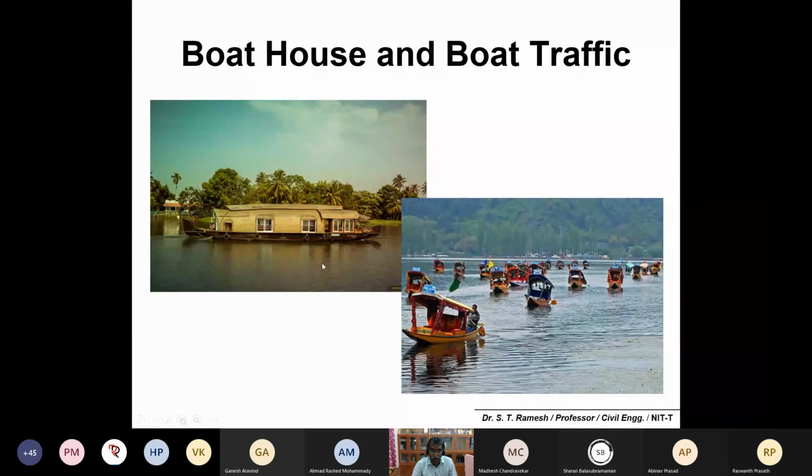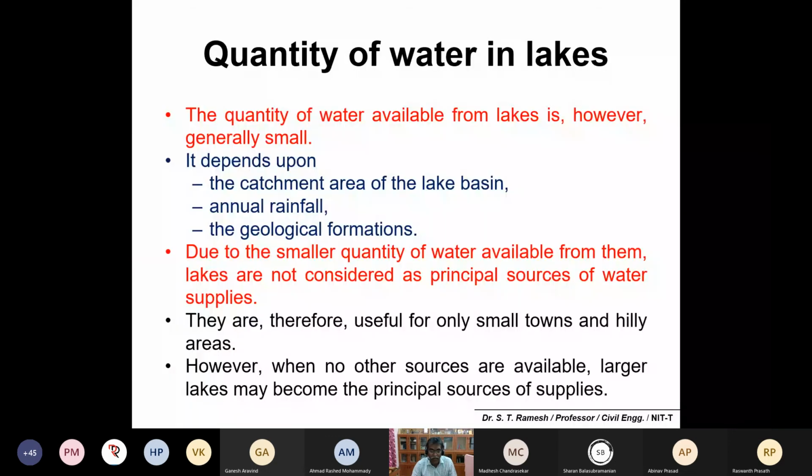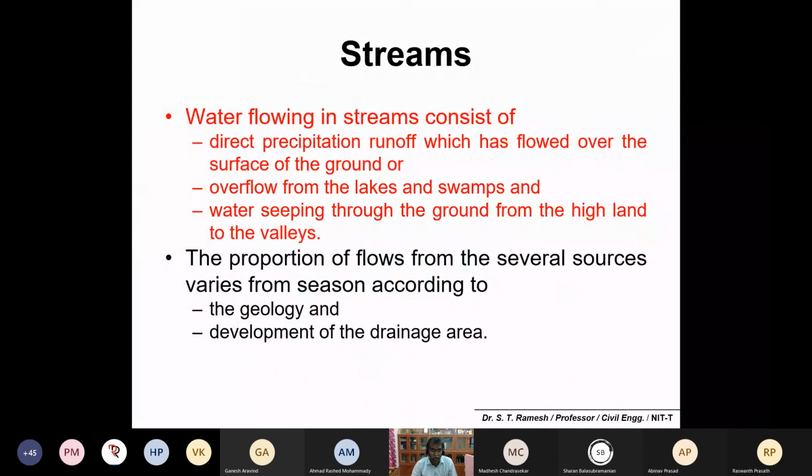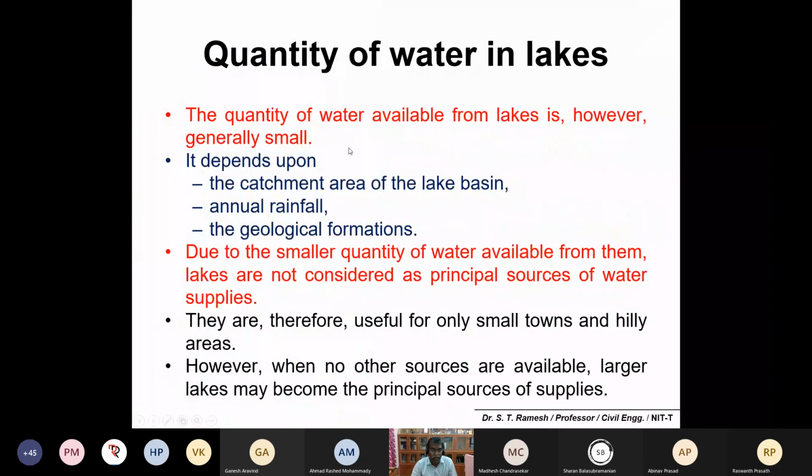This is what I told you. In Dal Lake you may get a lot of wastewater addition, which further turns lakes into eutrophicated lakes. Eutrophication is the enrichment of nutrients in water bodies like ponds and lakes, and you may get a lot of problems. Quantity again depends on your catchment area, annual rainfall, and geological formation, and you can also supply water to small towns in hilly areas.